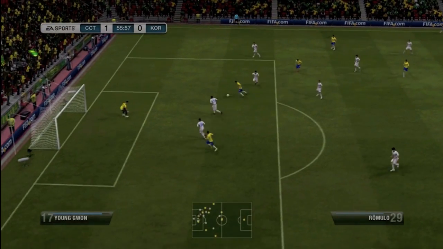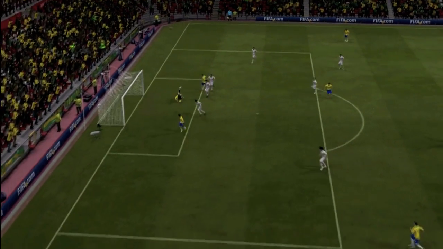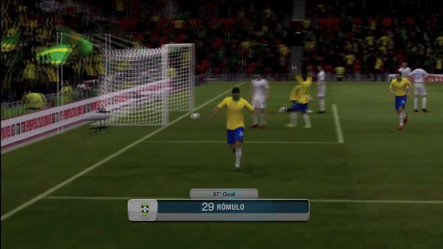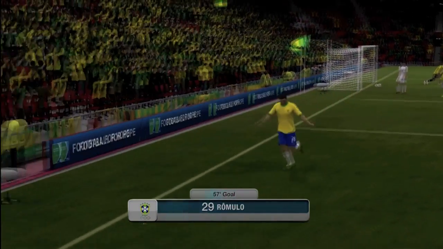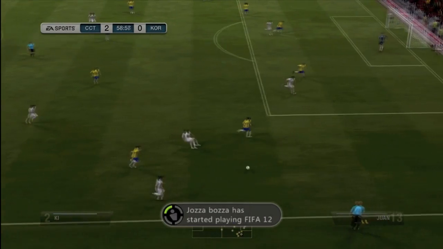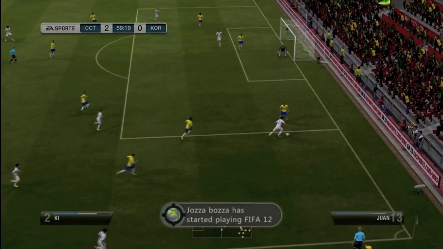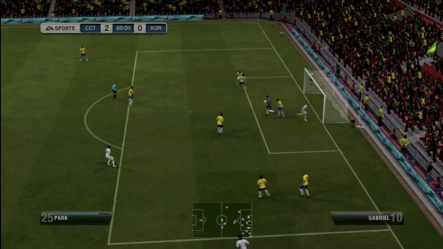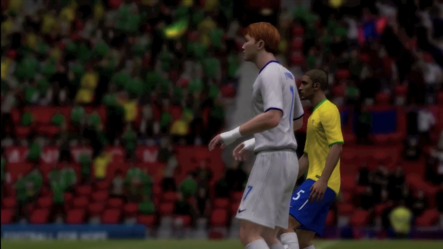It would have been nice to get that second goal for Brazil, but Romulo is going to get that second goal that they just missed out on by a matter of inches, and this time he's going to finish it beautifully with a finesse shot, and he celebrates down the corner. That is fantastic. Although Korea still want to get one back. They need one back if they're going to keep alive. The cross is no good, and a good save from Gabriel.